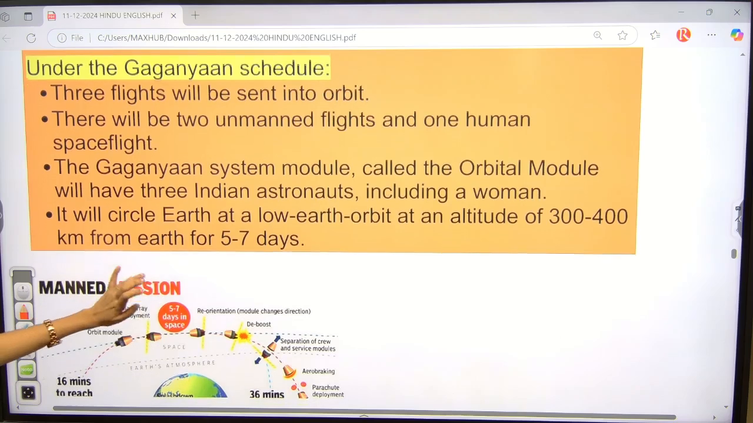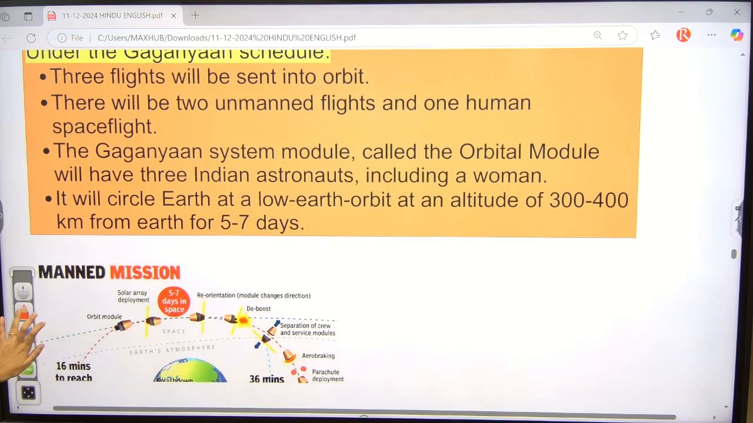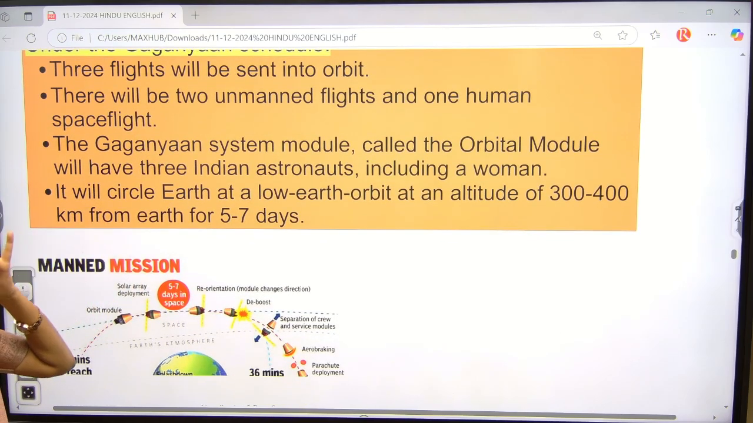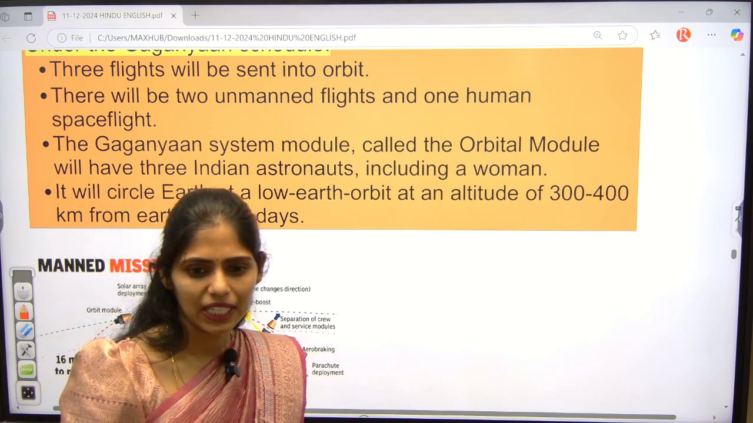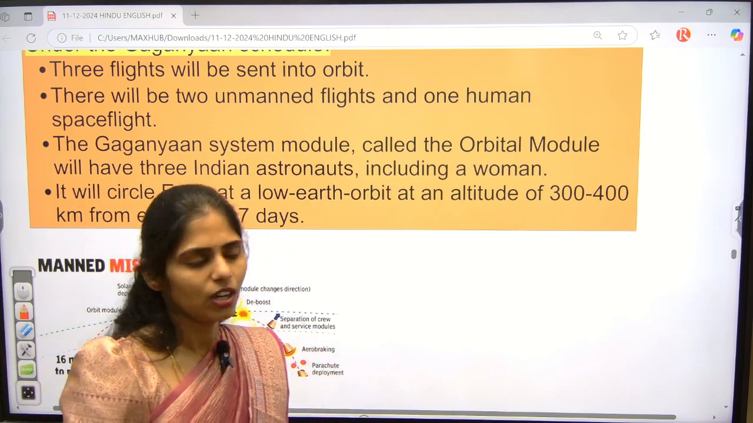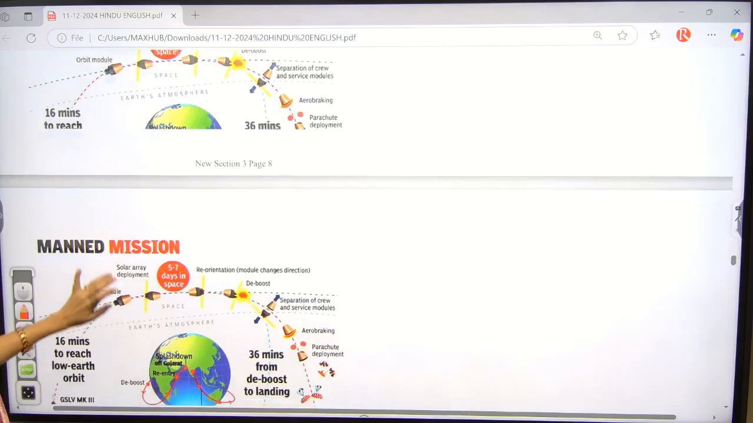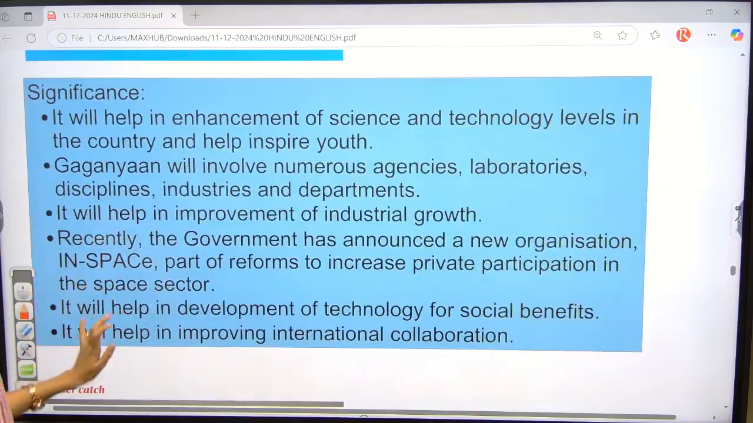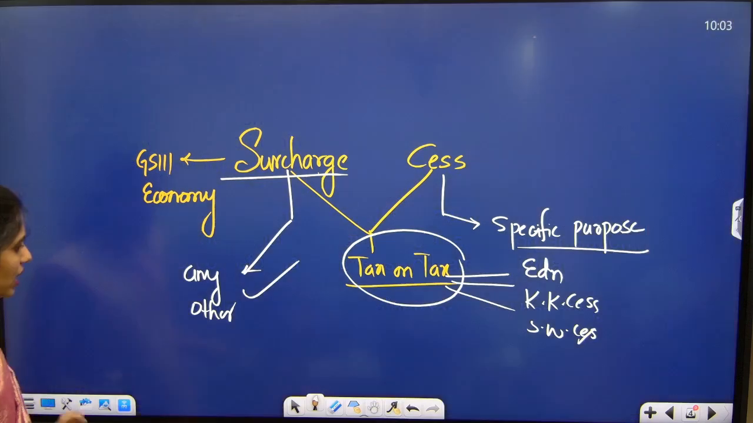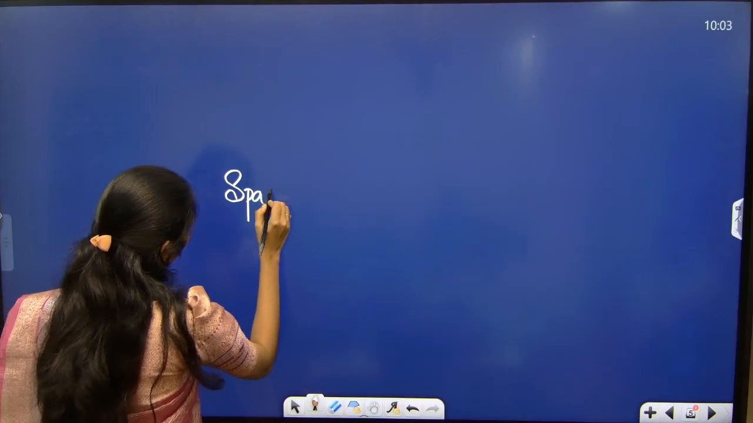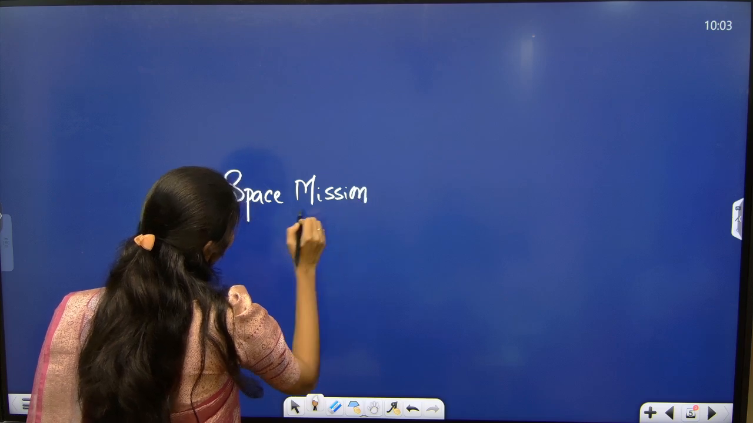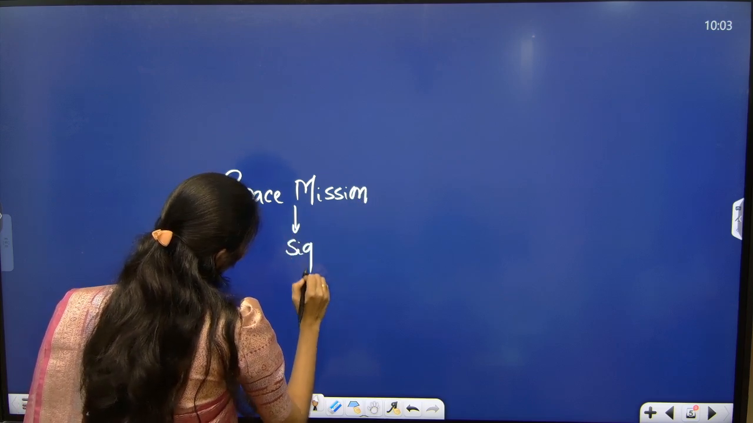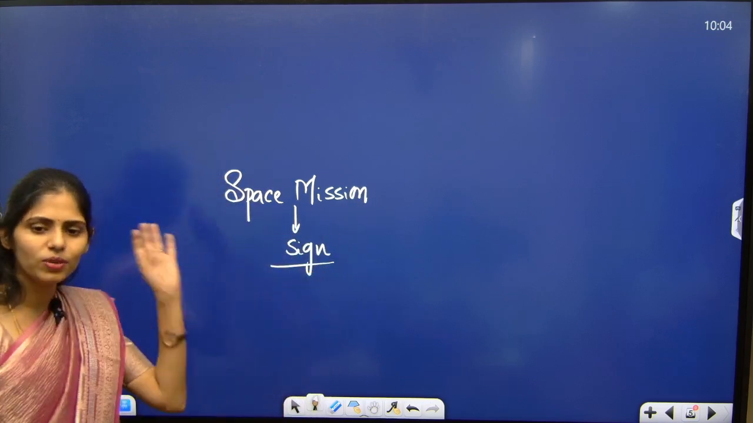The Gaganyaan system has a module called the orbital module, and we are going to send around 3 Indian astronauts out of this. They are not astronauts as such, but they are from the Indian Air Force. Okay. So see this image later on. And what is significant? What happens if we are sending this Gaganyaan into space? It is a space mission. So what is the significance? Tell me. Why do we have to send humans into space?